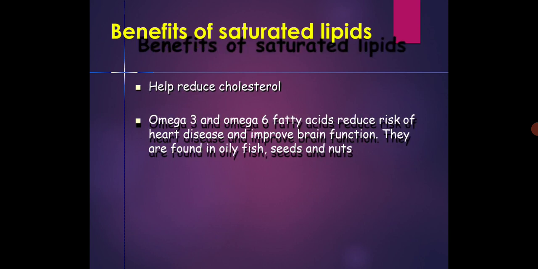Then benefits of unsaturated lipids, they help reduce cholesterol. Then omega 3 and omega 6 fatty acids reduce risk of heart diseases and improve brain function. They are found in oily fish, seeds, and nuts.